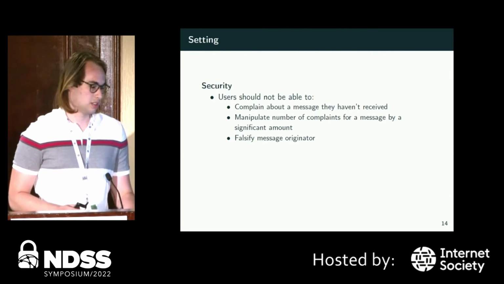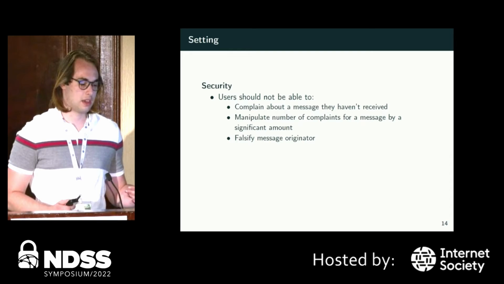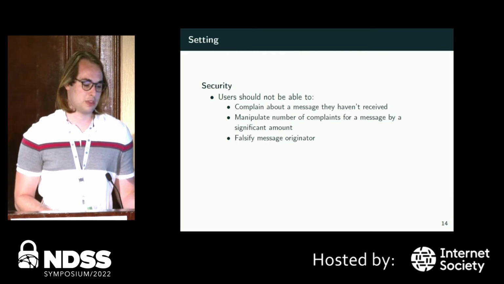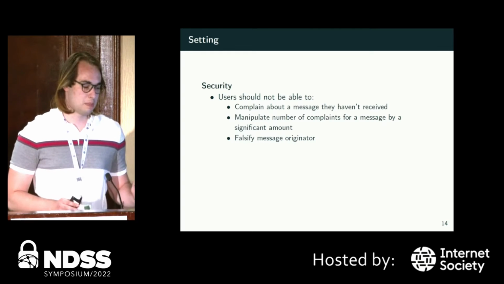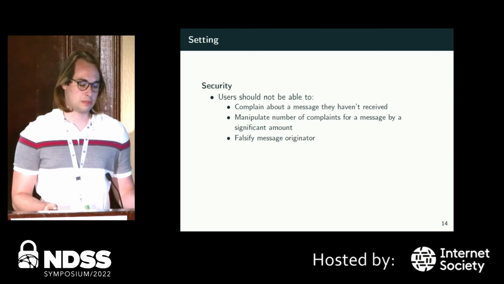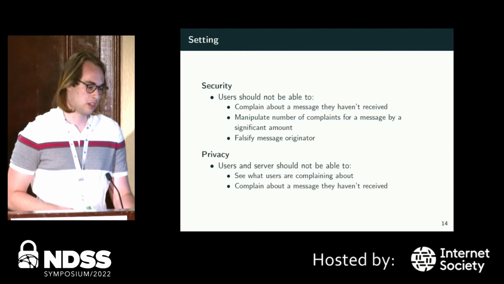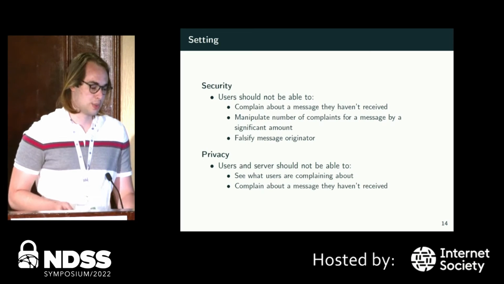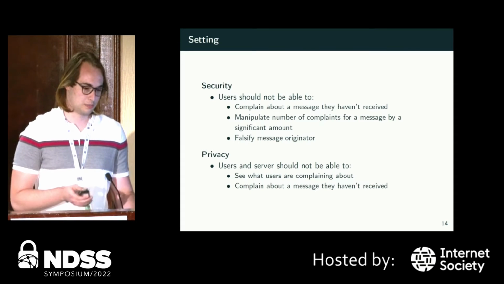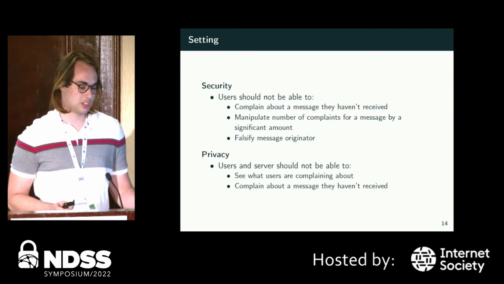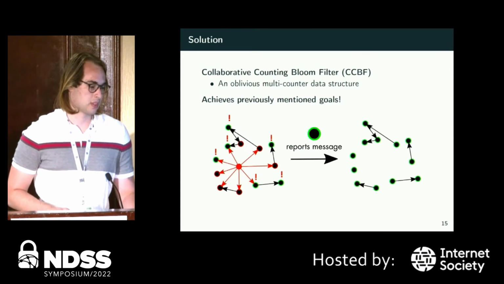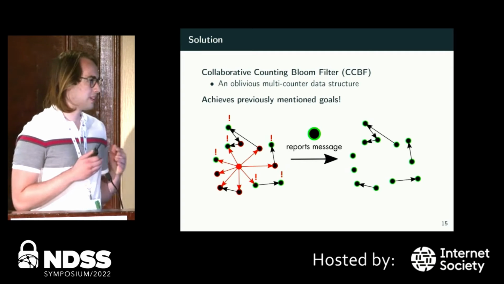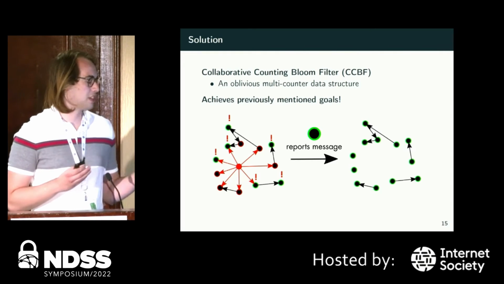So as far as security goes, we want to make sure that users should not be able to complain about a message they haven't received. They shouldn't be able to manipulate the number of complaints for a message by a significant amount, and they shouldn't be able to falsify the message originator. As far as privacy goes, we want to maintain end-to-end encrypted privacy, and we want to make sure that the user and server should not be able to see what users are complaining about or complain about a message that they haven't received.